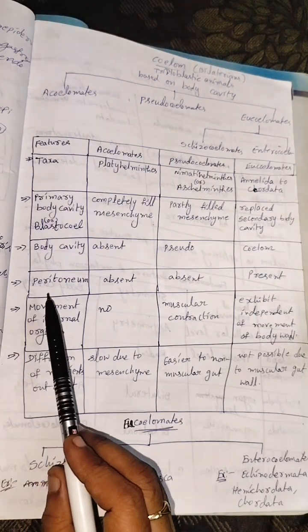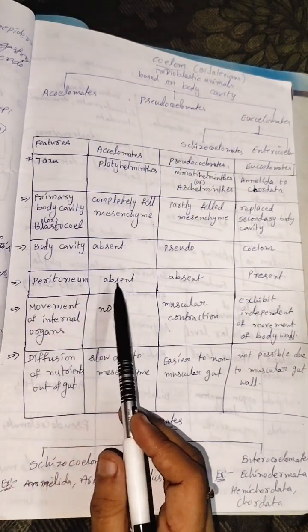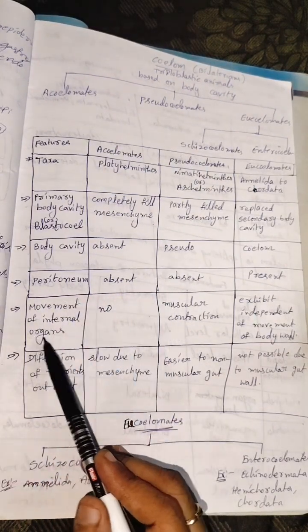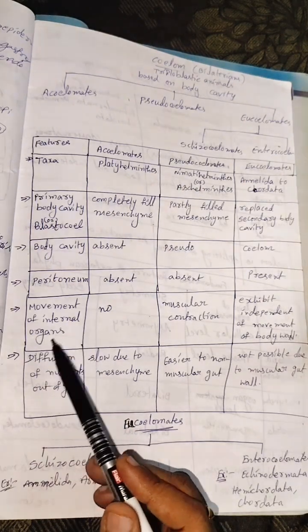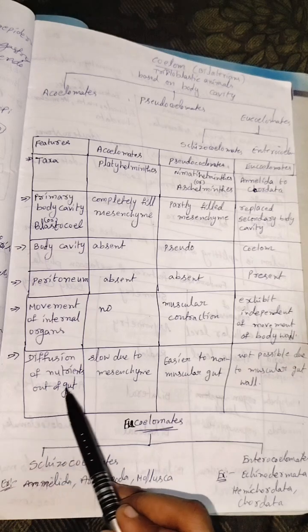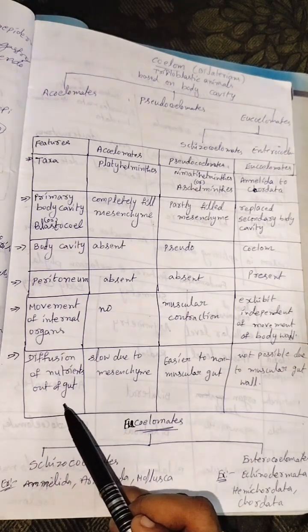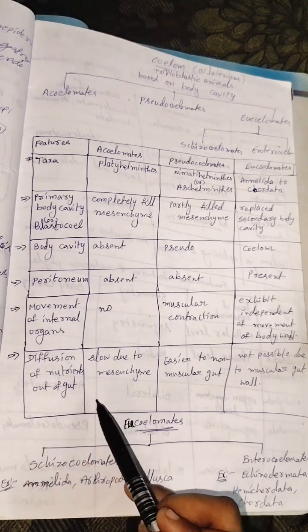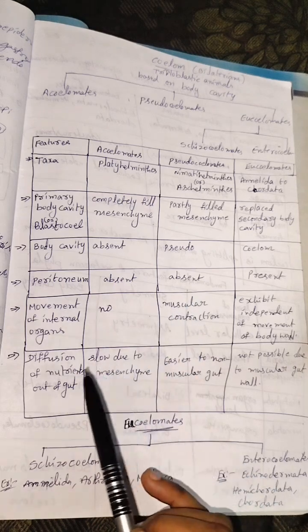Next, peritoneum. Peritoneum is also absent. Movement of internal organs, so this is also no. Next, diffusion of nutrients out of gut. This is slow due to the mesenchyme.